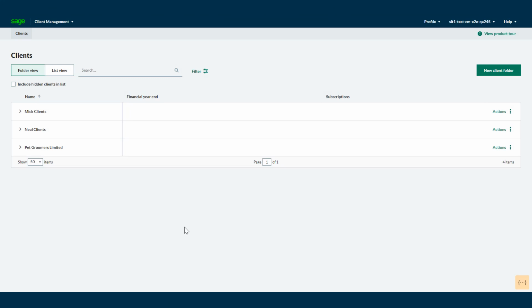With Sage for Accountants, not only do you get the client management application free of charge, you also get Accountant Plus and payroll for 50 employees. In order to access the subscriptions your practice has for their own use, from the top right, click Manage Business Account.